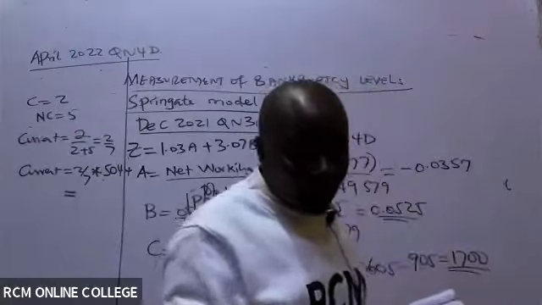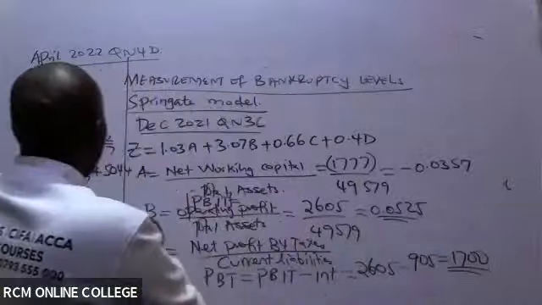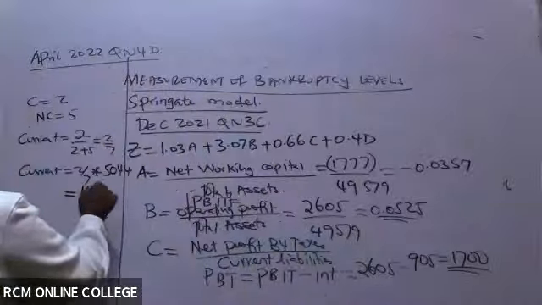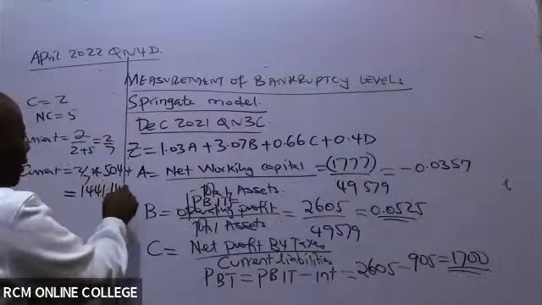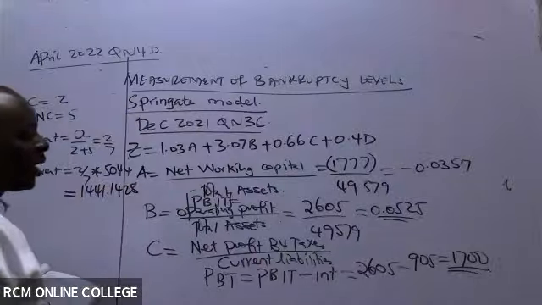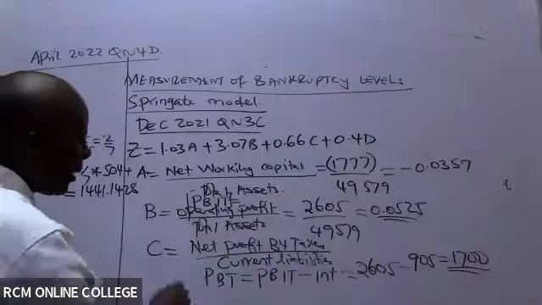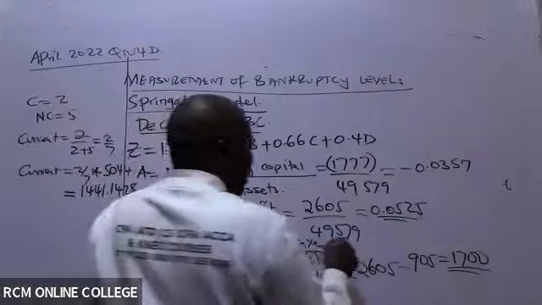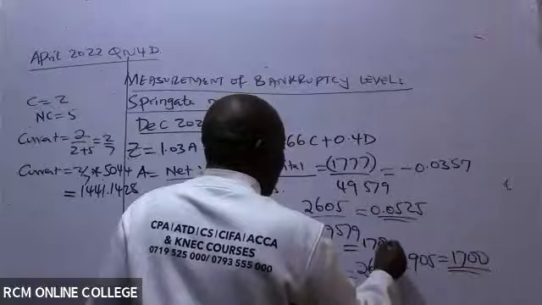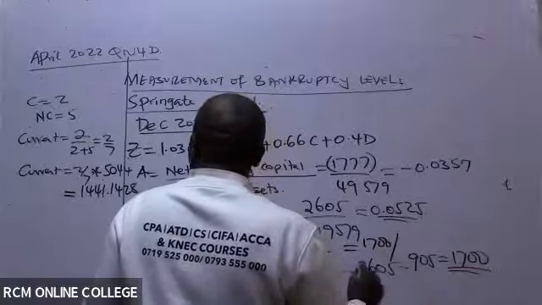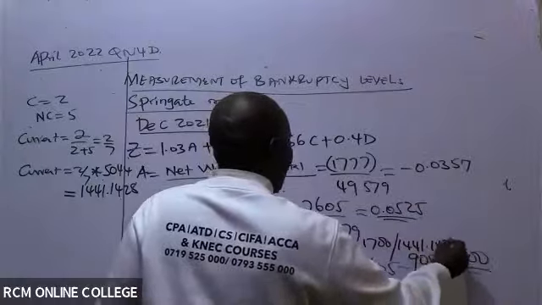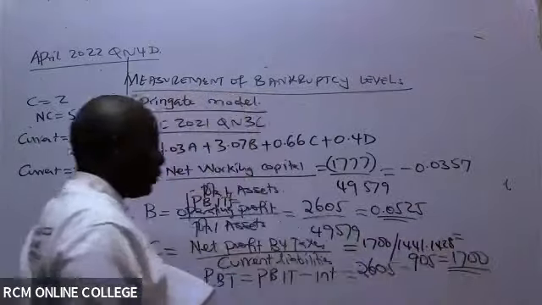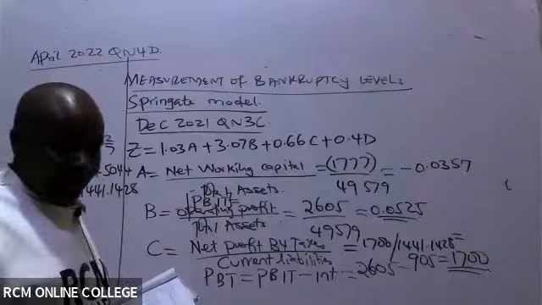I know it's not a whole number. It's 1441.1428. Thank you so much. So then get back to our net profit before taxes: 1,700 divided by our current liabilities of 1441.1428. What figure are we getting at the end of the day as our C?